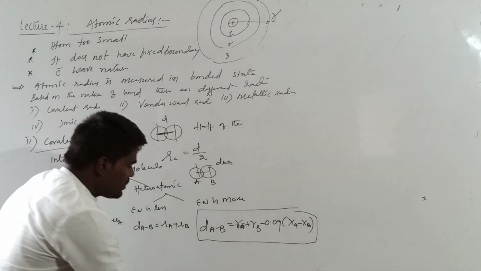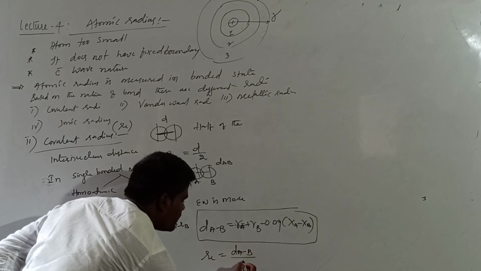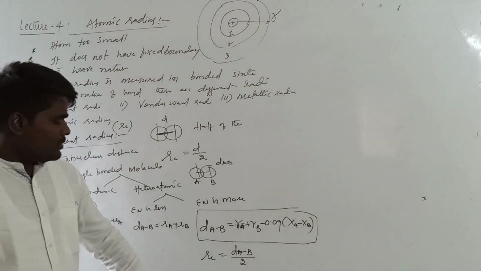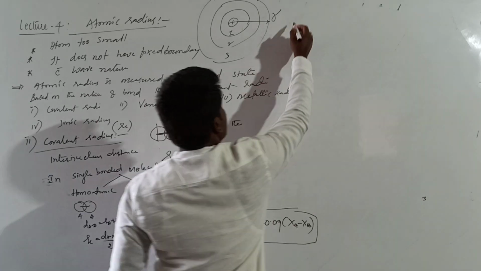And what will be the covalent radius? This will be equal to half of dA by 2, right? This is how we calculate the covalent radius in covalent compounds.